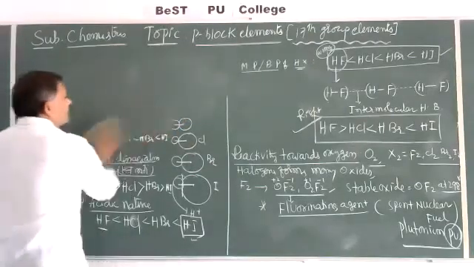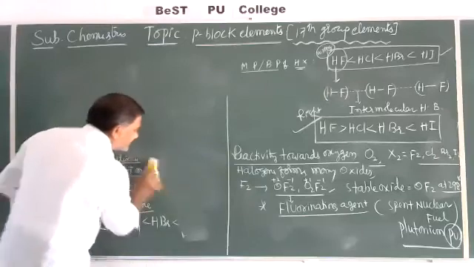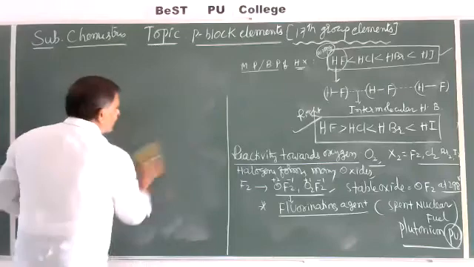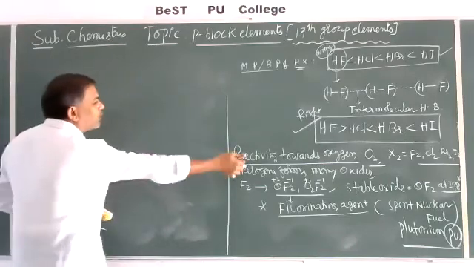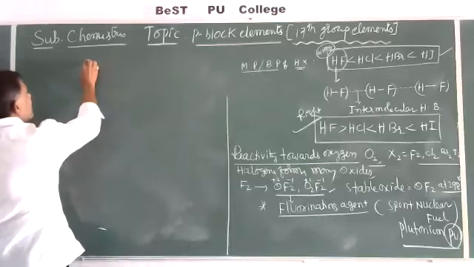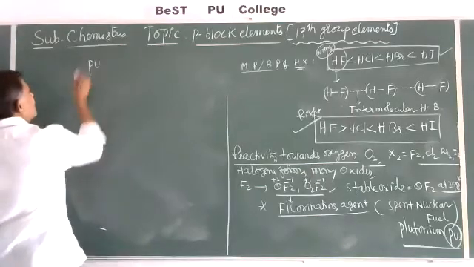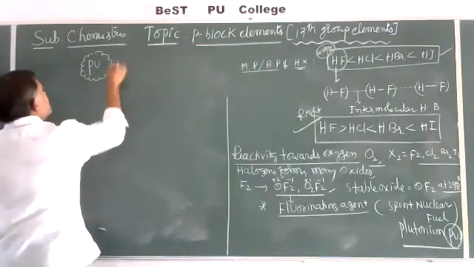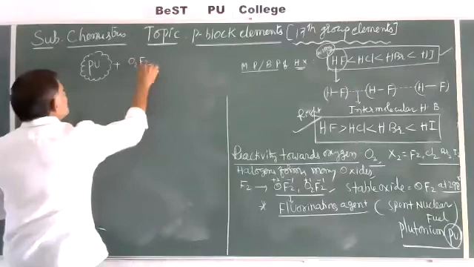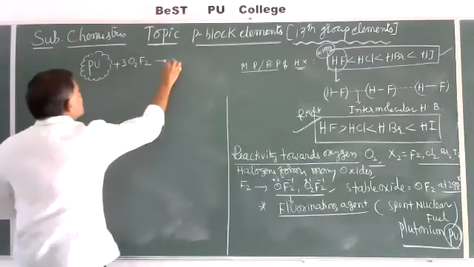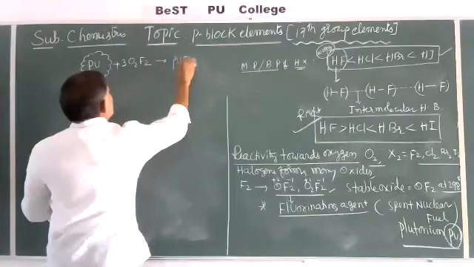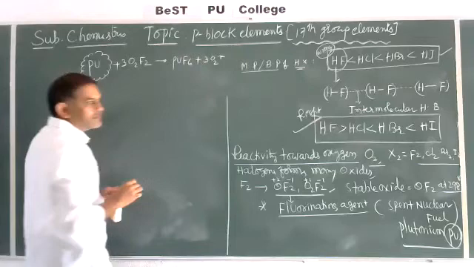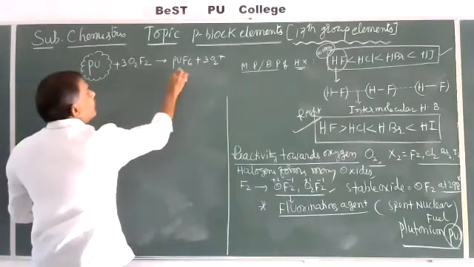Spent nuclear fuel, meaning excess nuclear fuel, contains some plutonium. To remove that, we can use O2F2 or OF2. Plutonium Pu, present in spent nuclear fuel, reacts with 3 moles of O2F2. It gives PuF6 plus 3O2, oxygen is formed. That is hexafluoroplutonium.